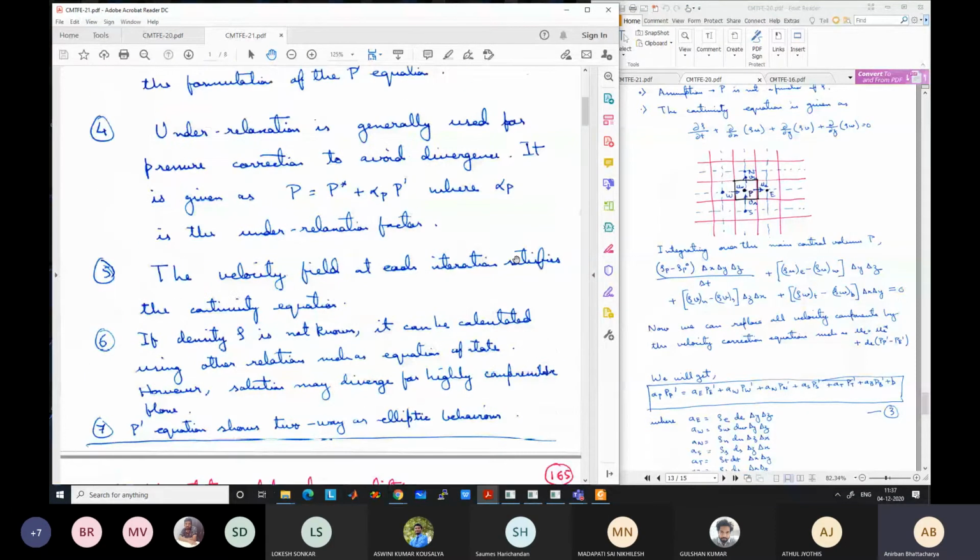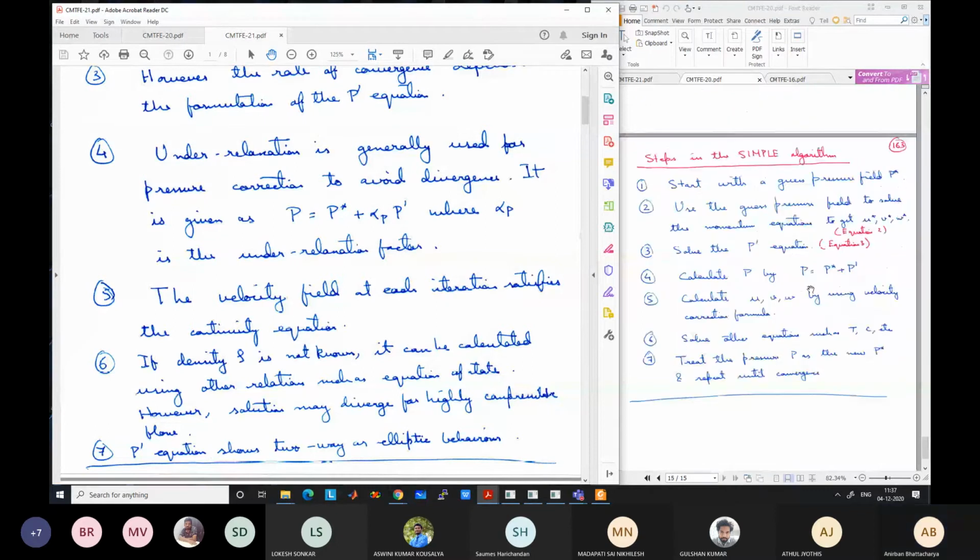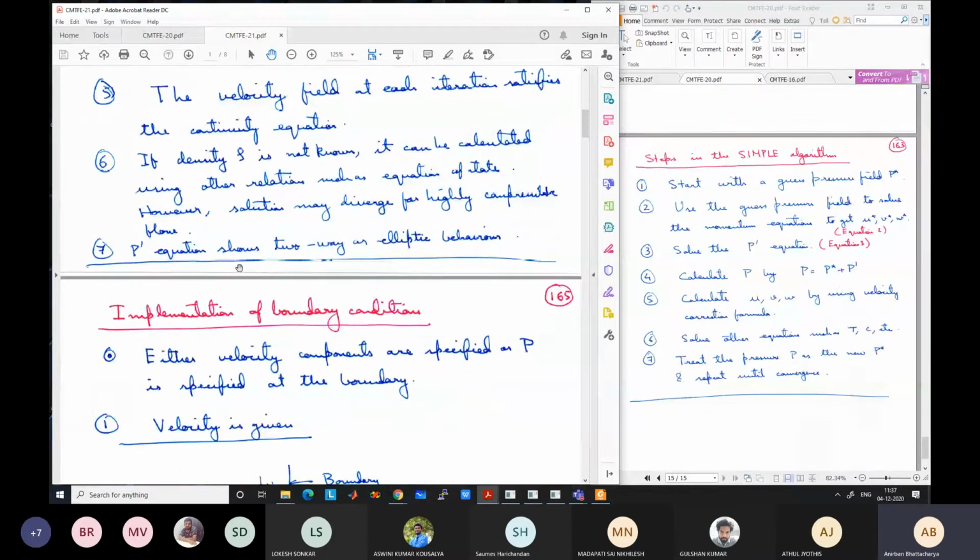Any questions? So again, we have just discussed the same points which we discussed during the derivation of the SIMPLE algorithm. One or two more points we need to go through, then we will go to the next algorithm, SIMPLER algorithm.